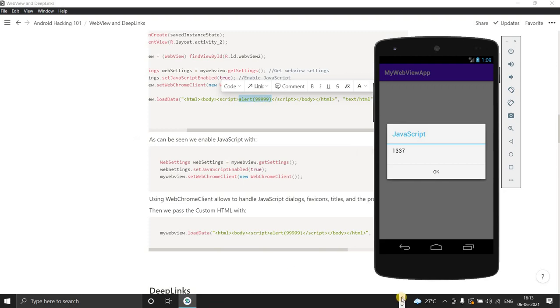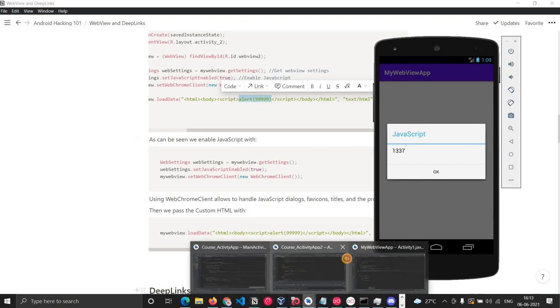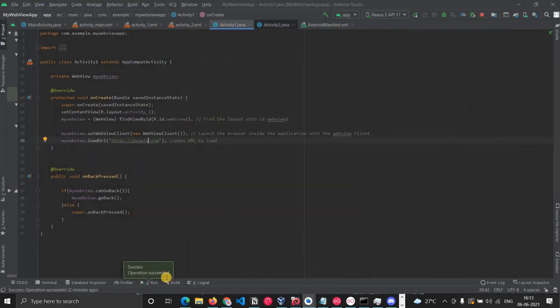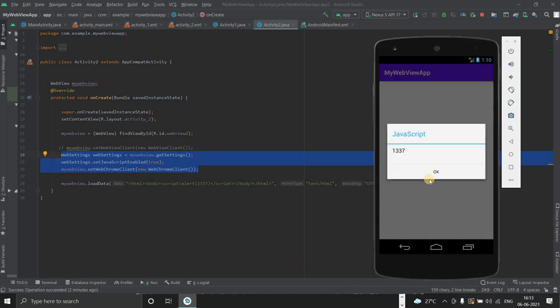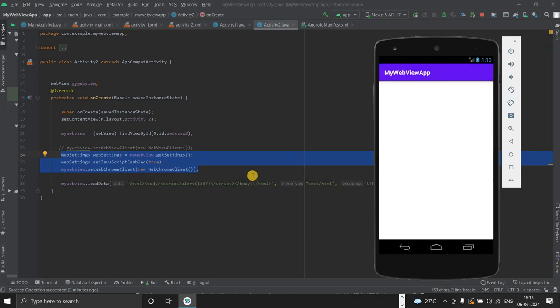As you can see, in the code, in activity 2, this is the HTML file with the JavaScript I provided. It is giving me alert 1337. Here we are just setting setJavaScriptEnabled to true, and that is why we are getting JavaScript execution. You can see, right? Does anyone have any questions here?